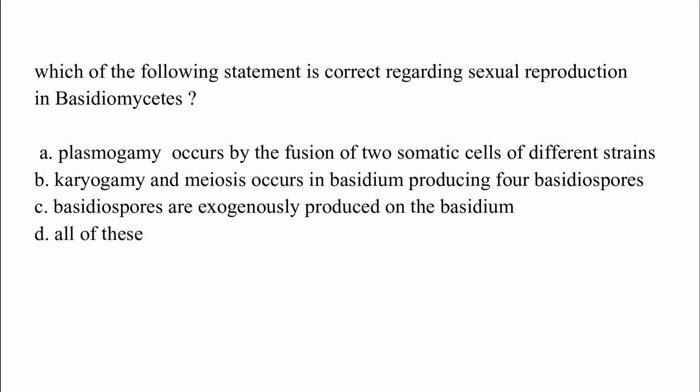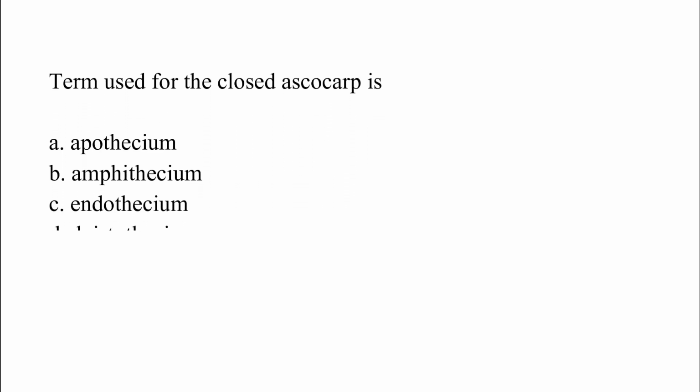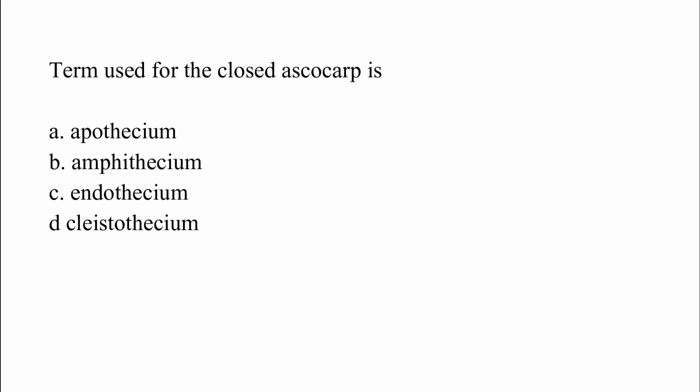Option D. All of these. The correct answer is option D, which is all of these. The term used for the closed ascocarp is option A, apothecium; option B, amphithecium; option C, endothecium; option D, cleistothecium. The correct answer is option D, which is cleistothecium.